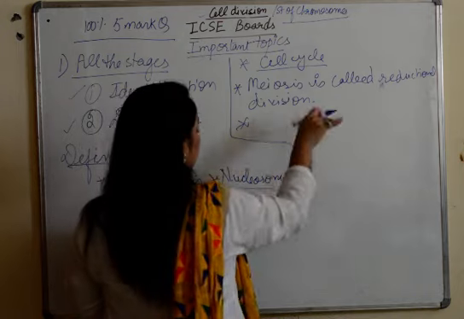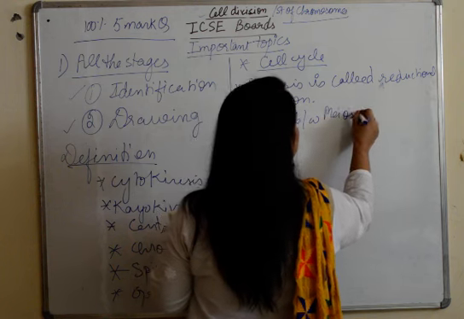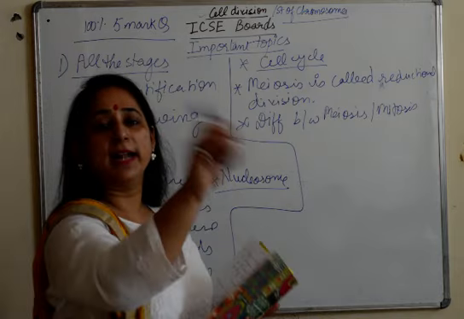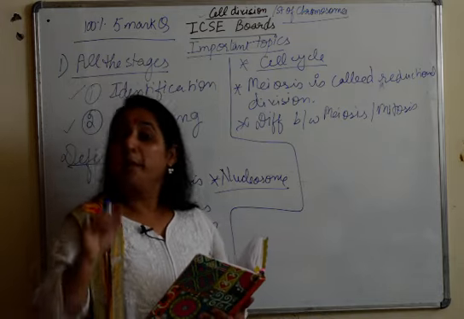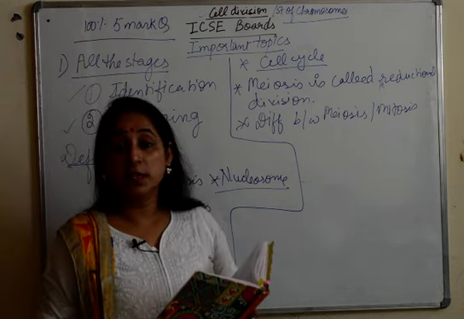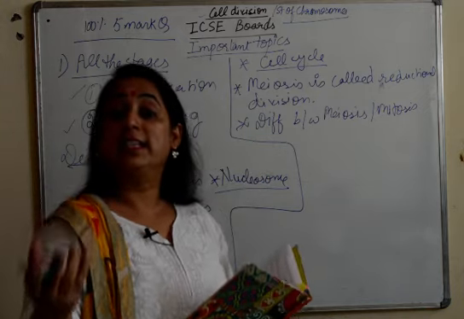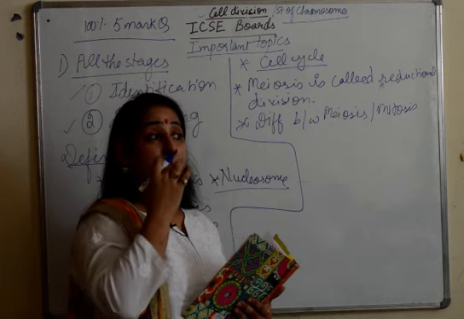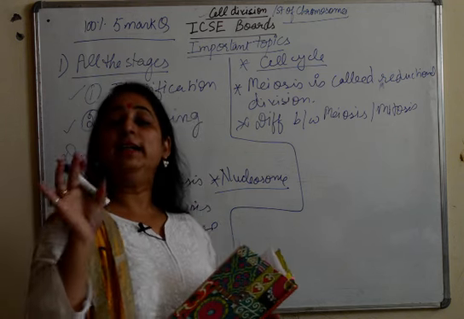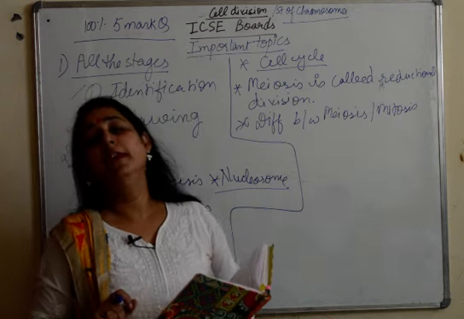Last from cell division, the difference between meiosis and mitosis. No one is going to ask you to write the difference between meiosis and mitosis for 5 marks, but you must know the difference, because in 1 mark they may ask how many daughter cells are formed in meiosis, how many daughter cells are formed in mitosis. Differentiate between mitosis and meiosis on the basis of the daughter cells formed or on the basis of elongation of prophase. So what I'm trying to tell you is they'll not ask you to write 5 differences. They'll just ask you a question related to any type of difference.